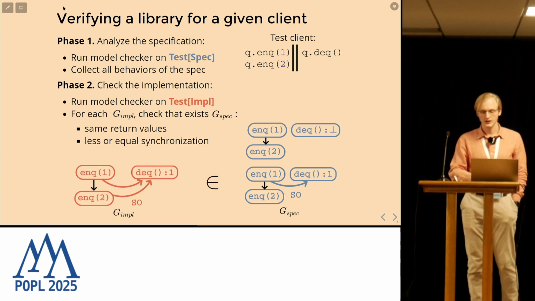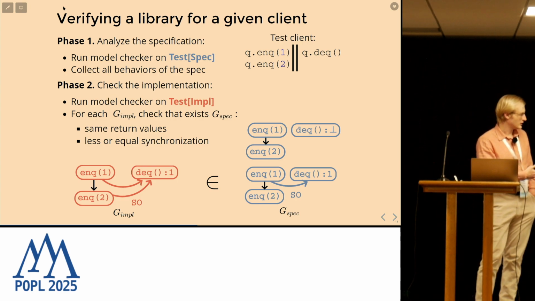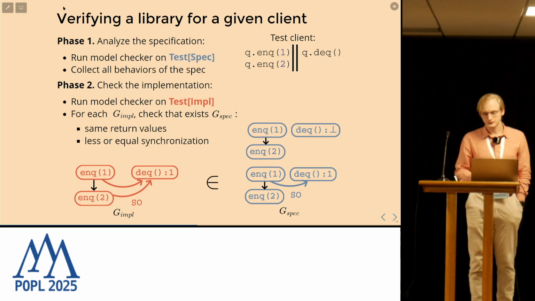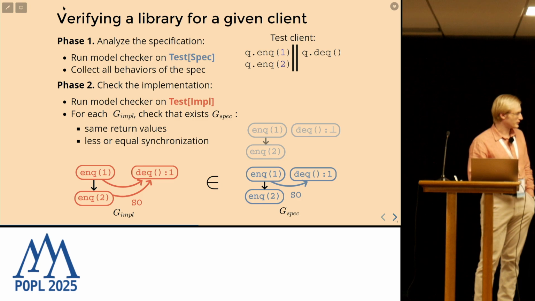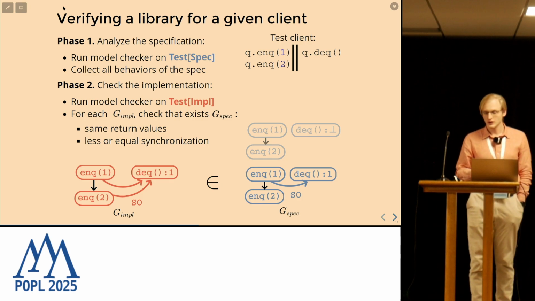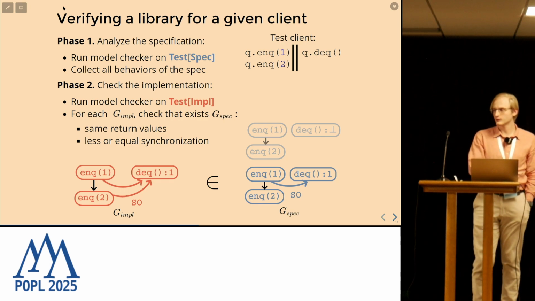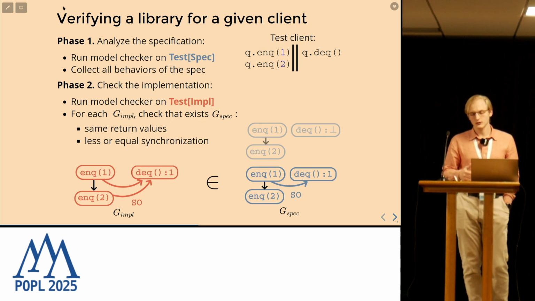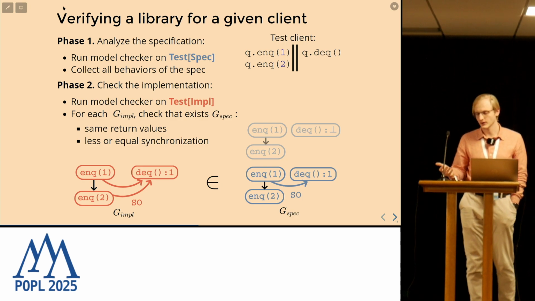For example, this is one execution graph of the implementation that could be observed. And we see that there is actually a behavior of the spec that has the same values and preserves all synchronizations that are also preserved by the implementation. It's important to allow the implementation to have more synchronization than the spec.